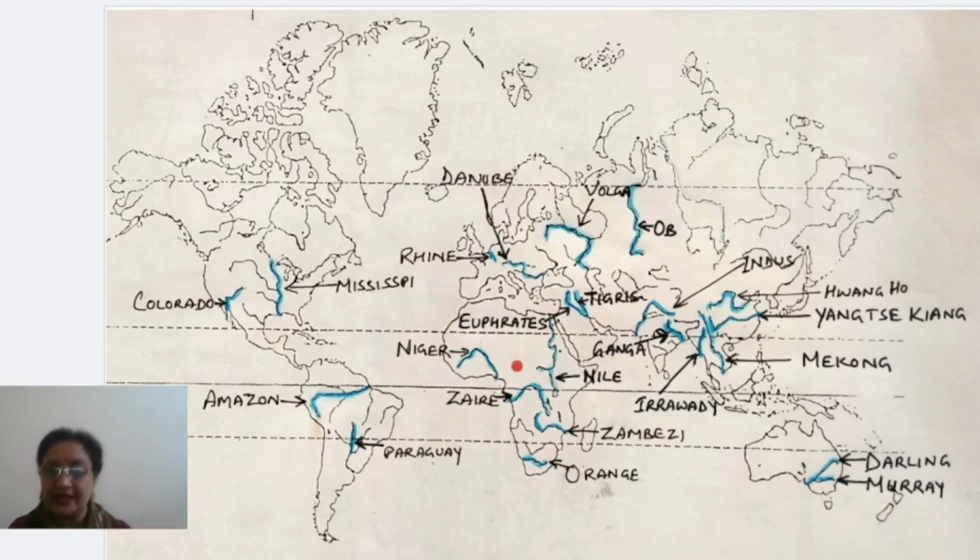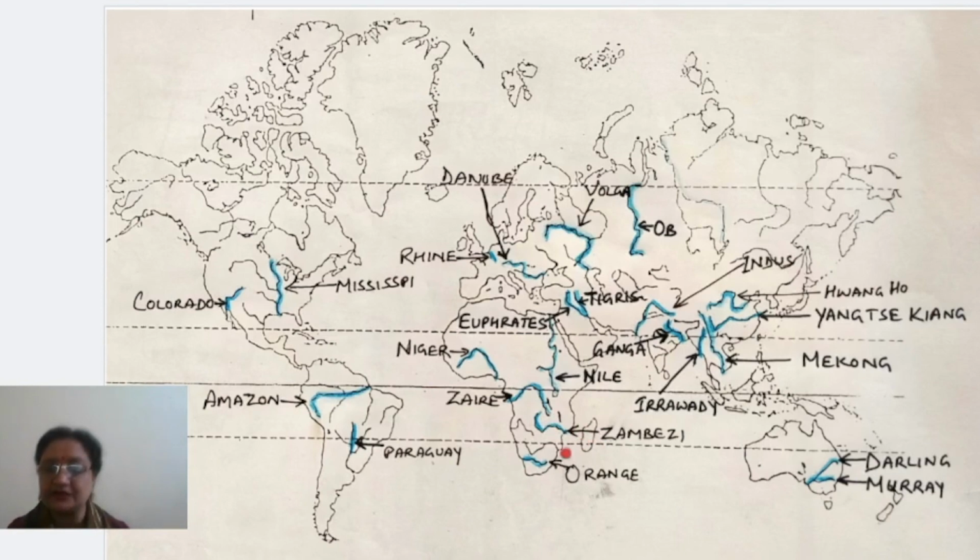Okay, and besides this you will find there is again a river. This river is Zaire, and this is the only river which cuts the equator twice. So this is Zaire River. Number 1 was Niger, second is Nile, number 3 is Zaire. Okay, now come to Zambezi. Zambezi River is the next one. It flows towards the other side, that is the eastern coast of Africa.